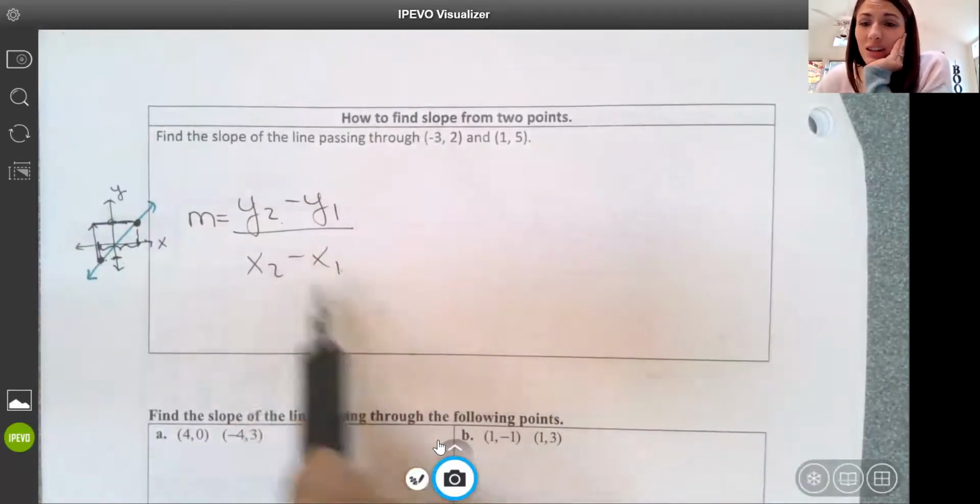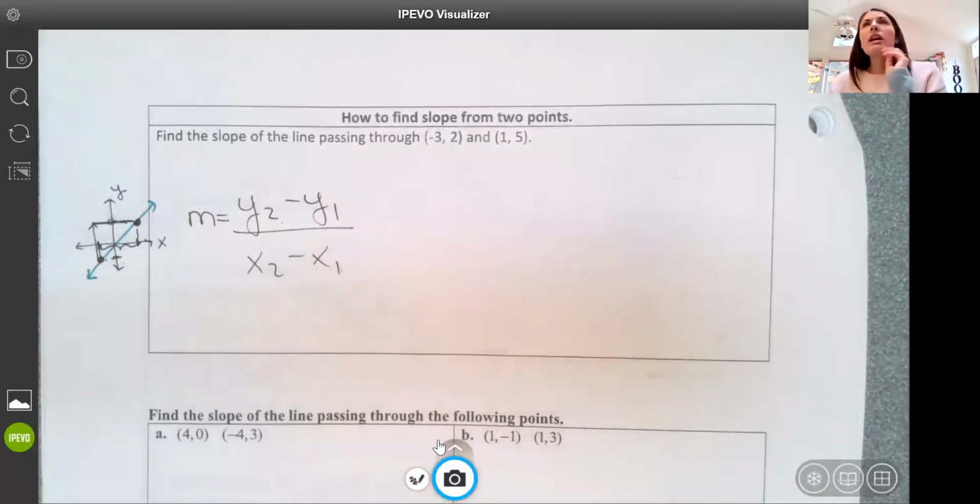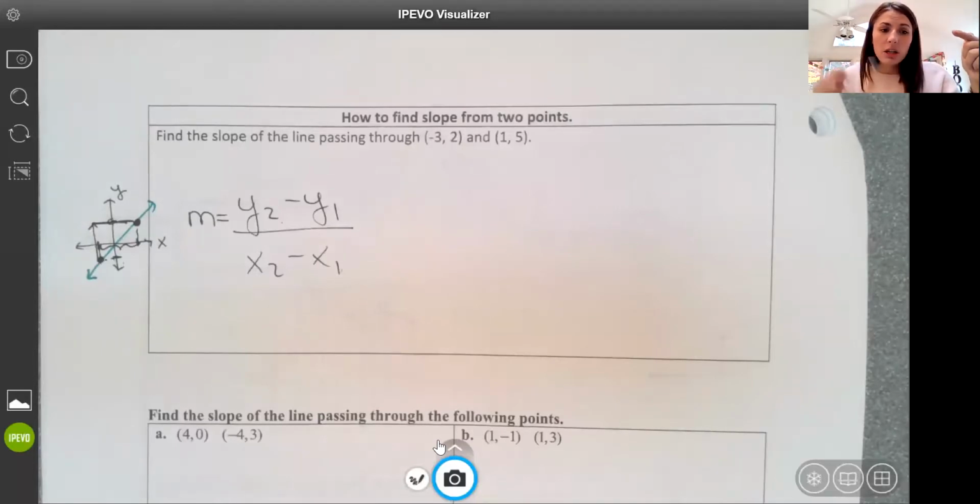So this is still about rise over run, and that might help you remember, because one of the biggest mistakes is students flipping it and putting x in the numerator and y in the denominator, okay? So that may help you remember that y should be in the numerator and x should be in the denominator, because that's my rise, right? My up down is my y change. My left right is the change in x, okay?